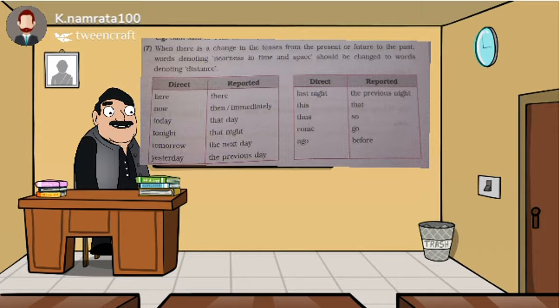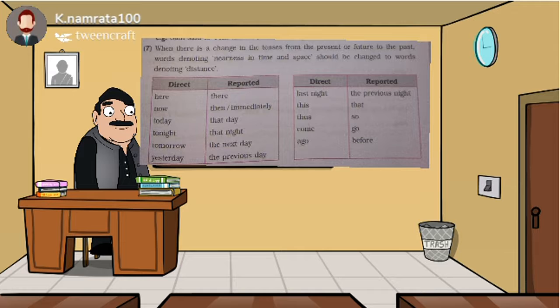See, two boxes are given below. I'll read out, you will get there. Direct here, reported there. Means here this is showing nearness, but in reported speech there should be used a word that will show the distance. Okay, similarly now, then; today, that day; tonight, that night; tomorrow, the next day; yesterday, the previous day; last night, the previous night; this, that; thus, so; come, go; ago, before. These are the words which are converted from nearness to distance, to show the distance.